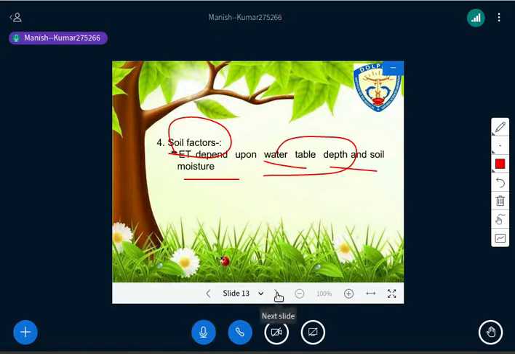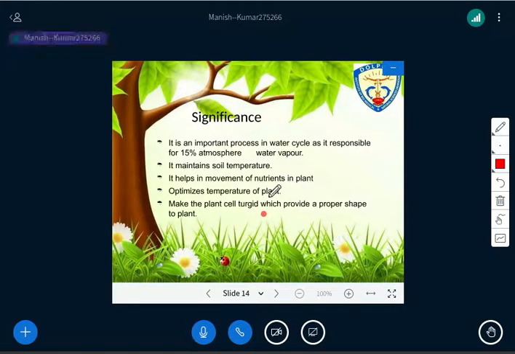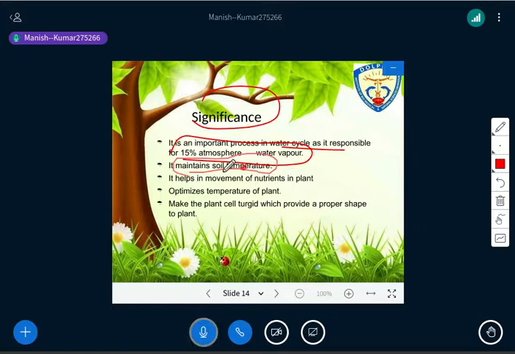So these are the four factors that act in the process of evapotranspiration, right? Now the significance, meaning the role or importance of evapotranspiration, that we also need to understand here. So this is the significance. In the water cycle, evapotranspiration is important because it is responsible for 50% of atmospheric water vapor, right? And it maintains the soil temperature, which is also very important.